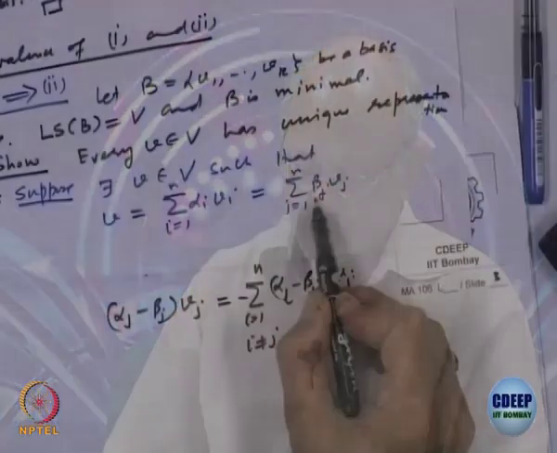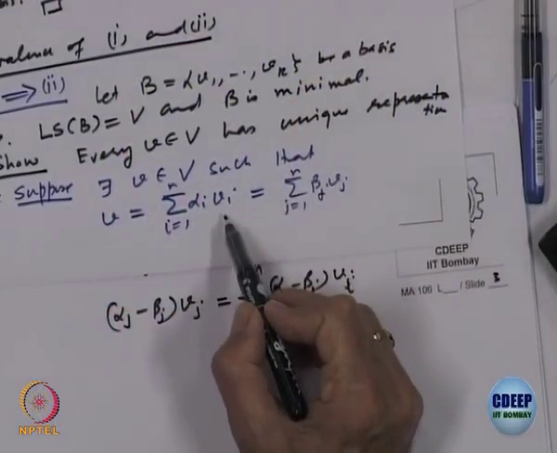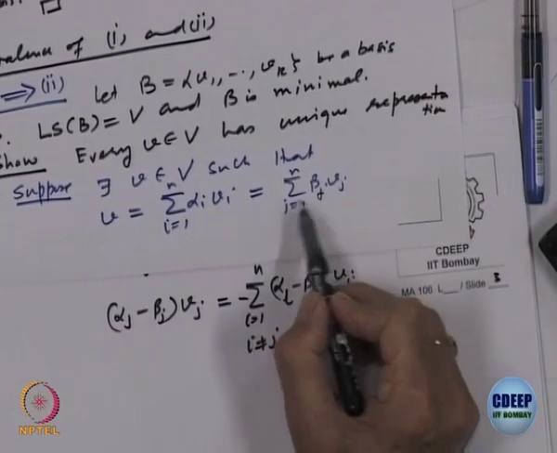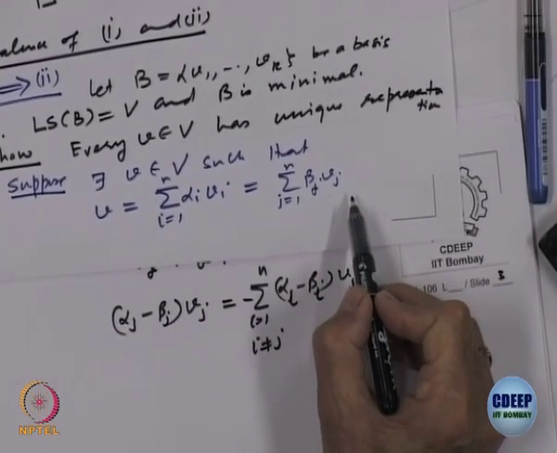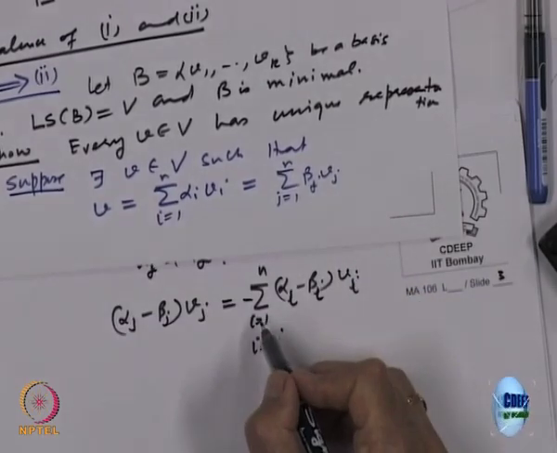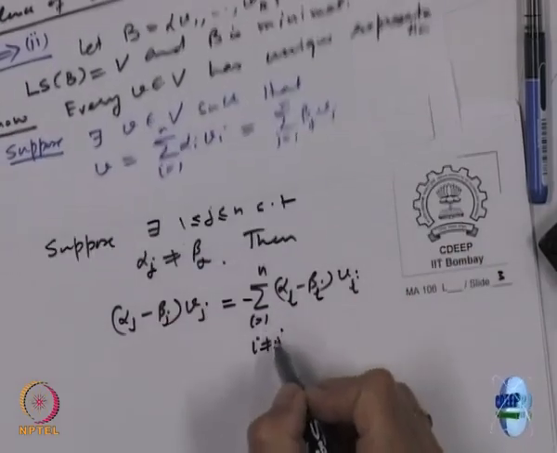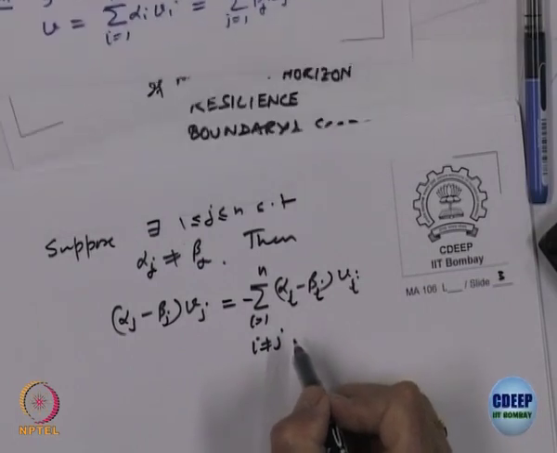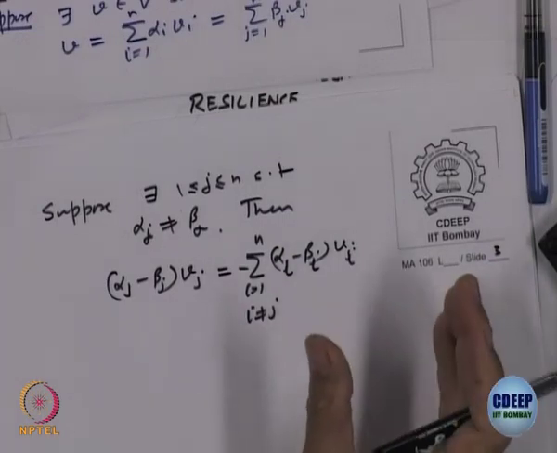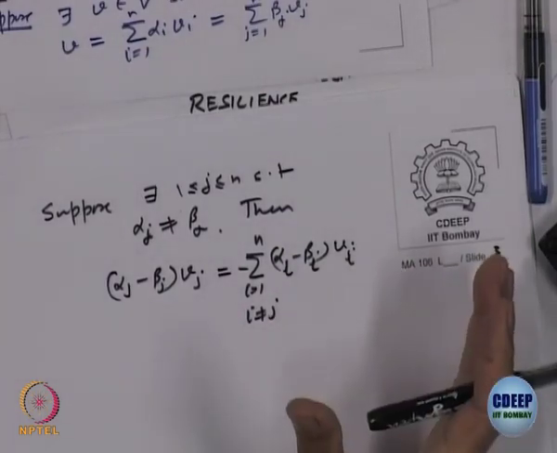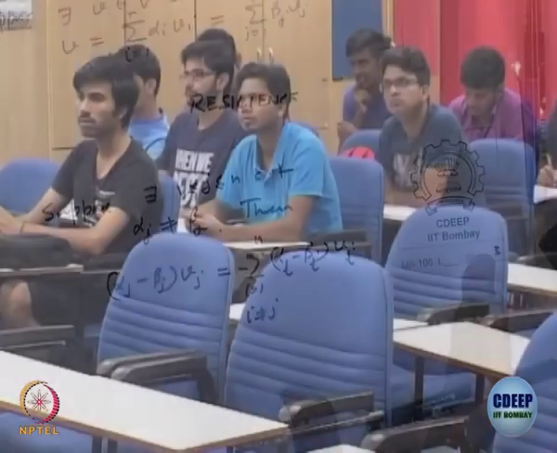Is it okay? From this is equal to this. So if I bring it on this side, the summation of alpha i minus beta i times v i is equal to 0, right. So I take the other things on the other side, i not equal to j, right. I am just taking one term on one side, everything else on the other side, right.